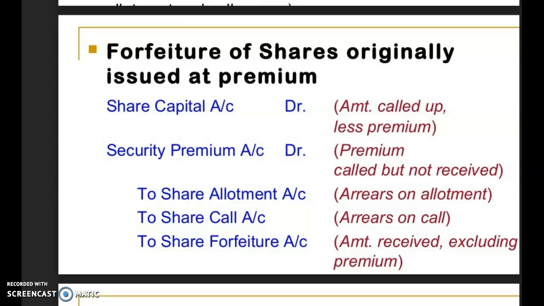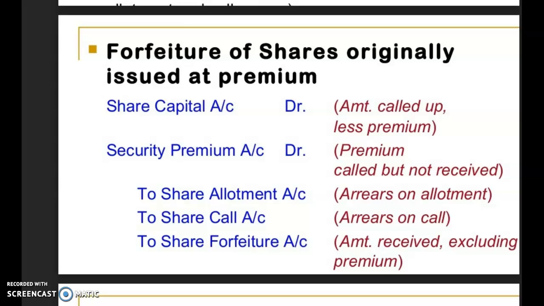You will see what the statement says. Suppose the company is collecting the premium along with allotment, or if nothing is given, then we imply that the amount is collected at the time of allotment and the shareholder has not paid the allotment money. So it is implied that the securities premium amount has not been received against those shares.